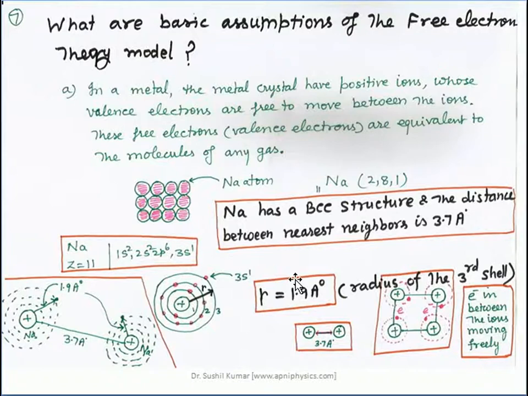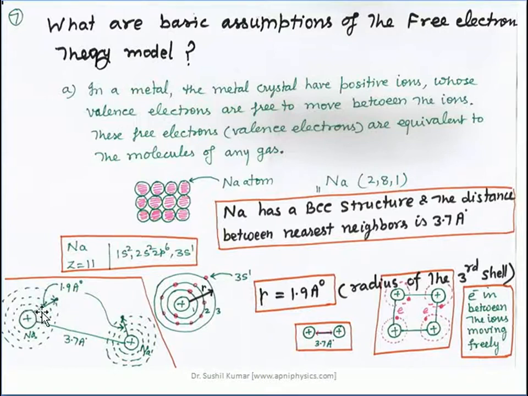One is the interatomic distance between the sodium atoms, and second is the radial distance of the valence electron in the atom. That picture may be clearer from this artistic view. This is my first sodium atom. This is the second sodium atom. The distance between these two neighbors in the sodium lattice is of the order of 3.7 angstrom.